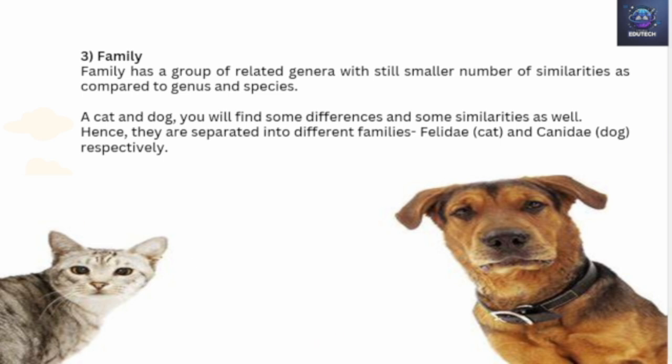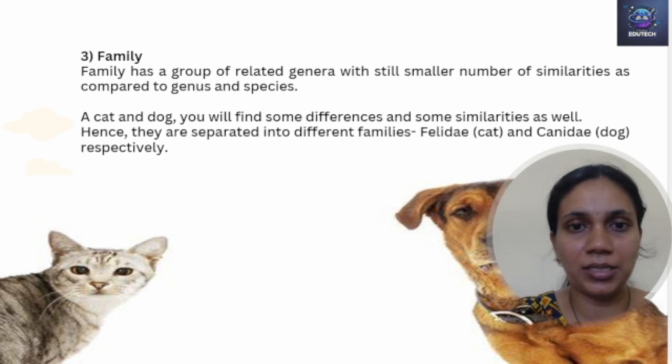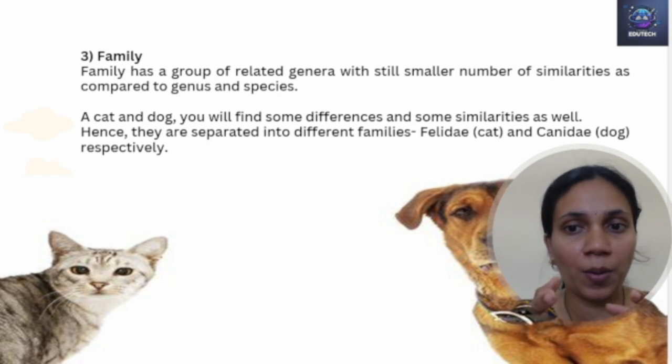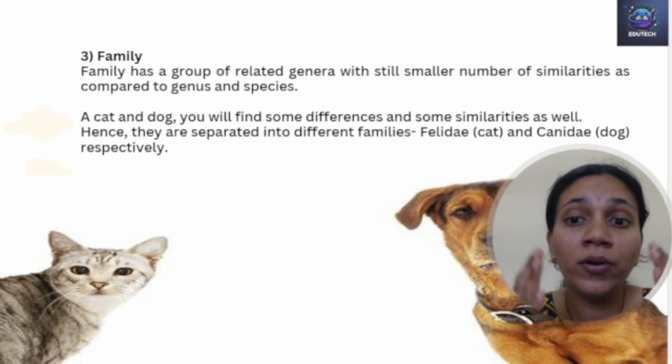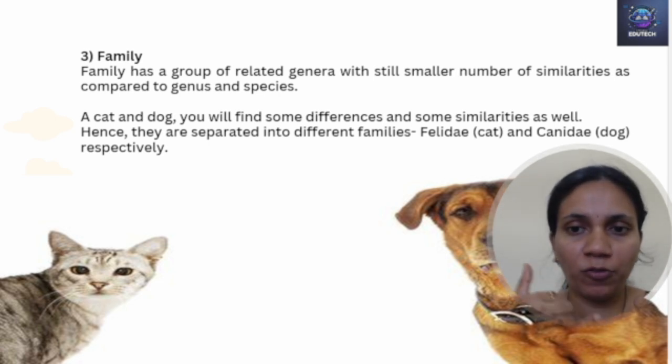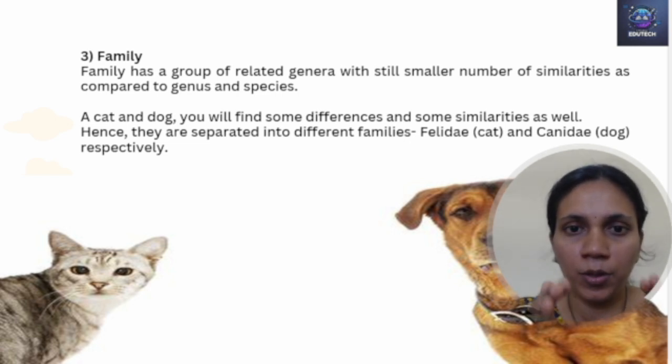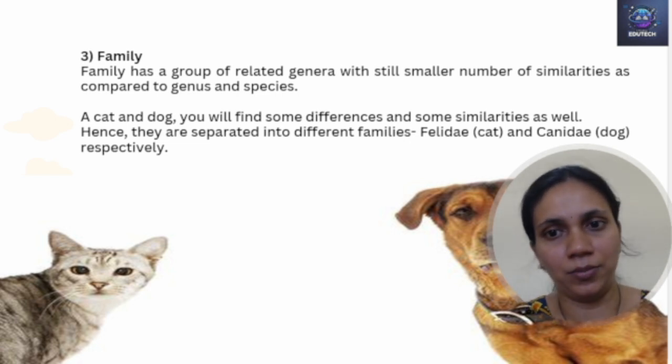The next part is the family. What is a family? Just as human beings have families, you belong to one family, I belong to one family. They are more related. My father, my mother, my brother, my daughter, my husband, everybody is like one family, because we are more related.